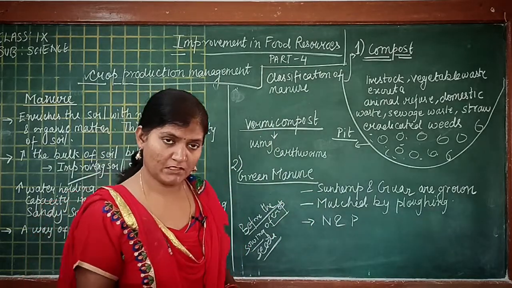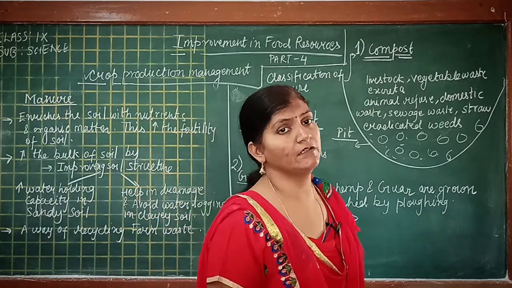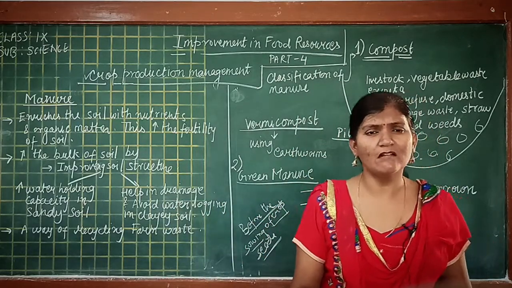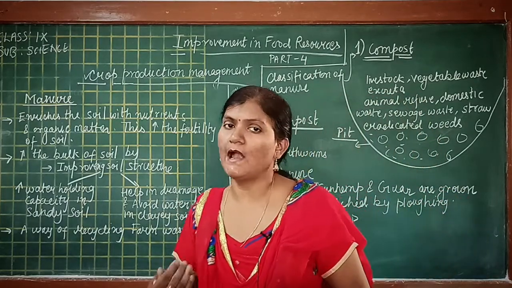If the farmer has taken the weeds out of the crop, then because they are plant residues, they can also be added in the pit.